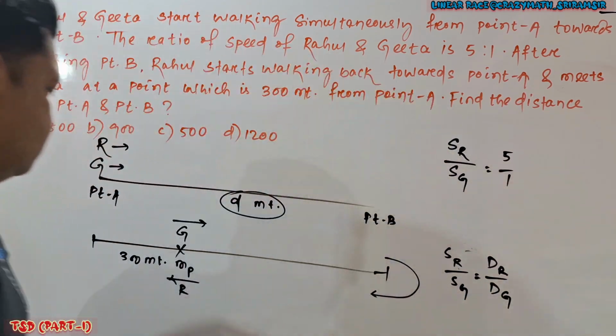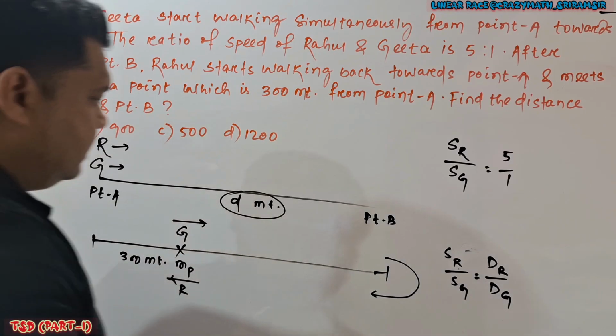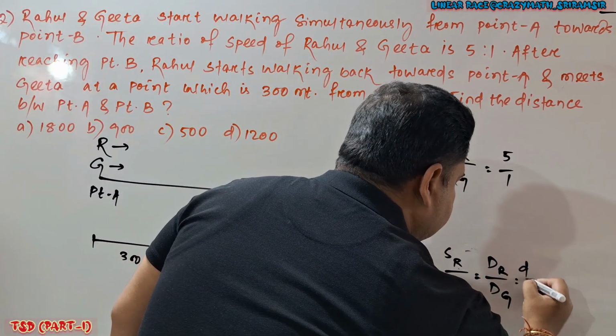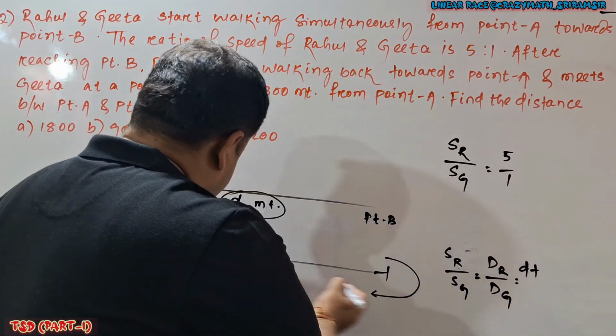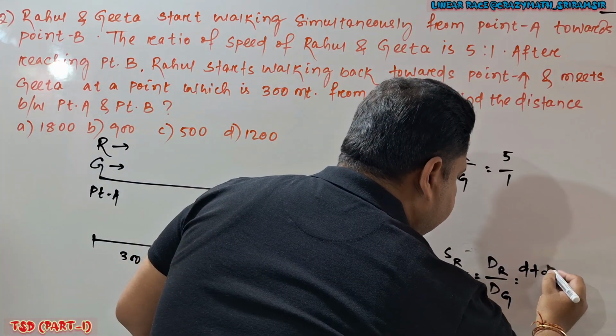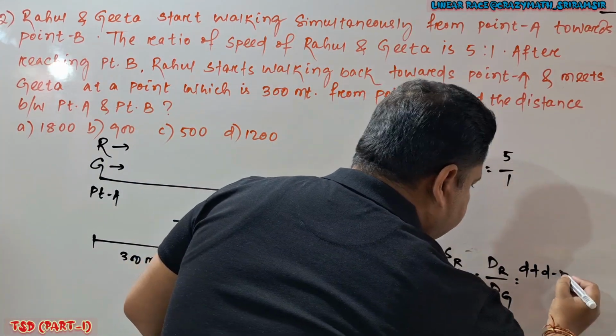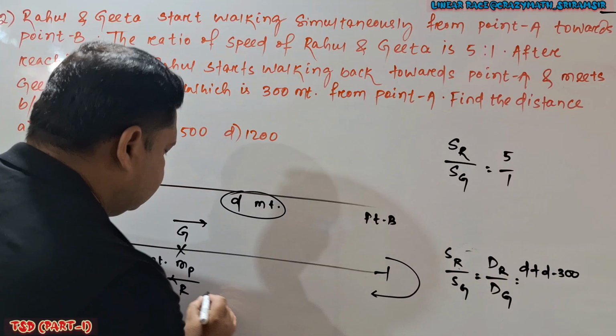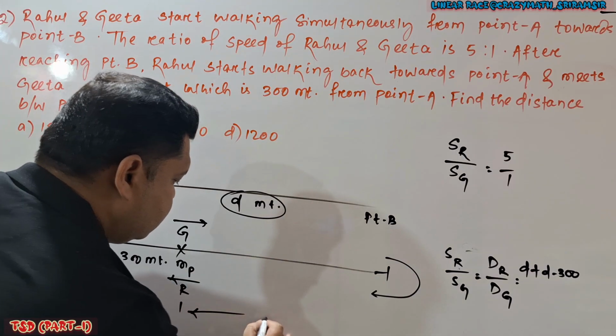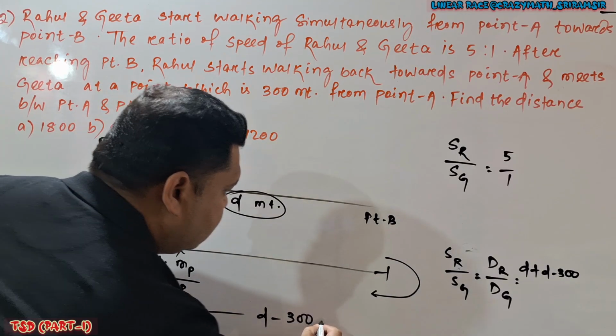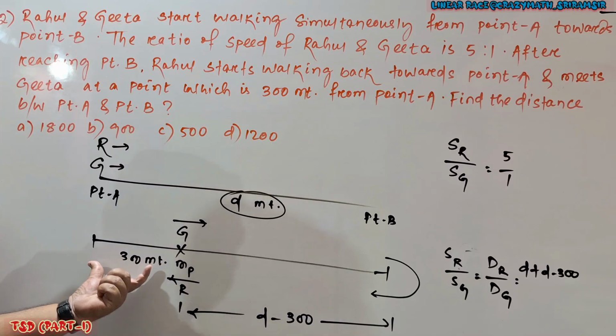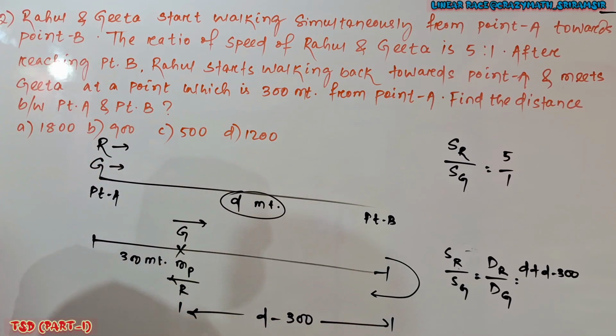So how much distance does Rahul cover? D plus extra this much, that means 2D minus 300. Total track length is D, this is 300, so this distance is D minus 300.